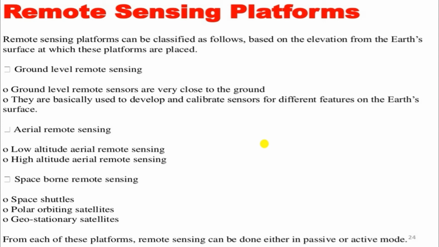Aerial remote sensing. Generally, that type of remote sensing is used for map preparation and aerial mapping procedures, like low altitude aerial remote sensing and high altitude aerial remote sensing. After that, space-borne remote sensing. It is used with the space shuttle, polar orbiting satellites and geostationary satellites. From each platform, remote sensing can be done in either passive or active modes. There are different platforms for remote sensing.